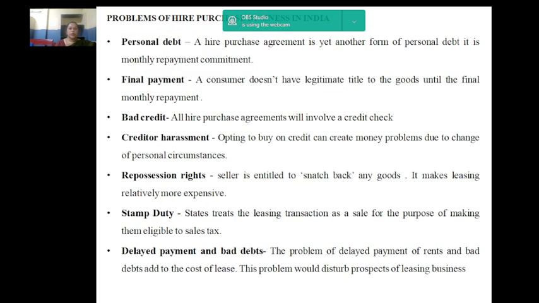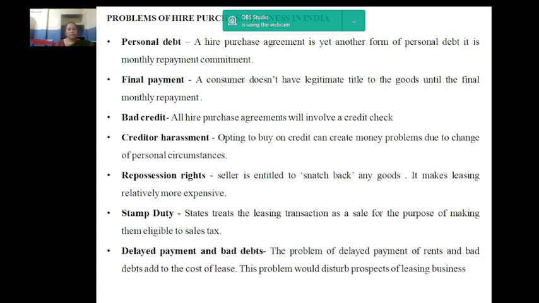These are the general problems of hire purchase business faced in India. Personal debt. A hire purchase agreement is yet another form of personal debt. It is a monthly repayment commitment that needs to be paid each month. Next, final payment. A consumer does not have legitimate title to the goods until the final monthly repayment has been made. Bad credit. All hire purchase agreements will involve a credit check.